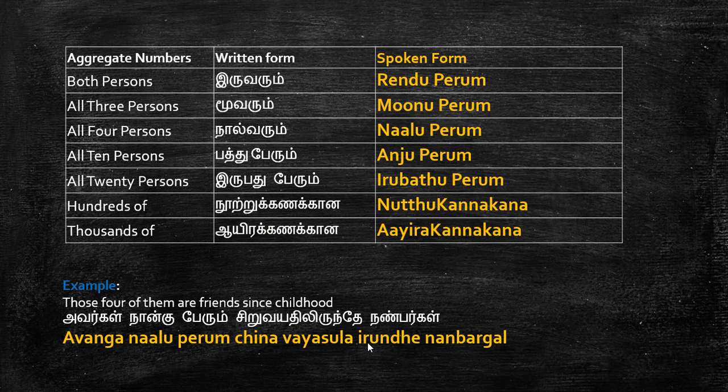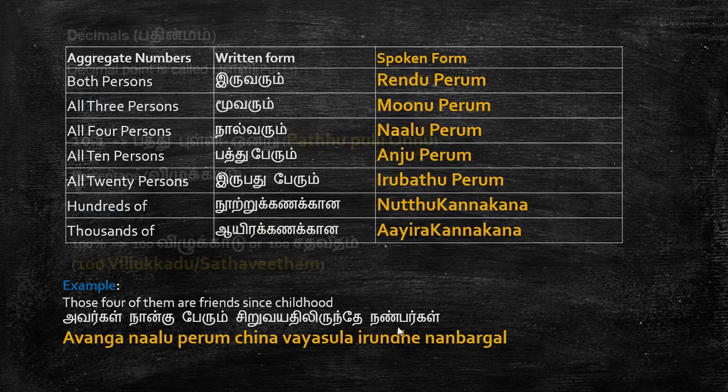And if you have watched my first video of spoken form, I would have said in spoken form it is always common to use some English words. So for example, you can also convey அவங்க 4 பேரும் சின்ன வயசுல இருந்தே friends. If someone you're talking to knows a little bit of English, you can also put some commonly used English words. So அவங்க 4 பேரும் சின்ன வயசுல இருந்தே நண்பர்கள்.